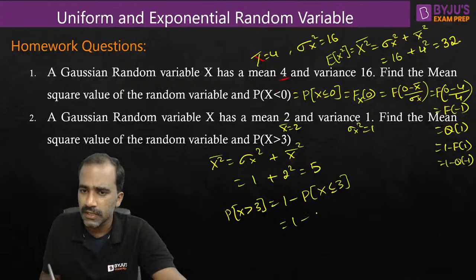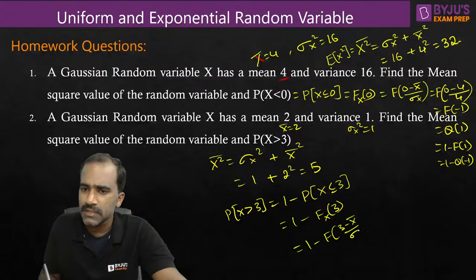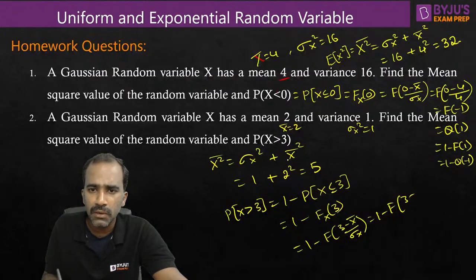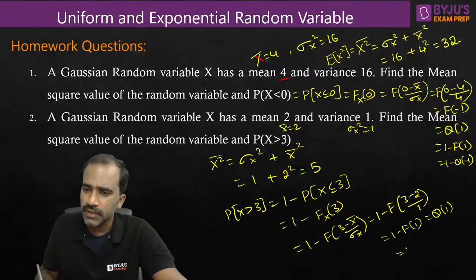Next, how about this one? Is it not looking like the CDF function value at 3? Yes. So let us convert this into the normalized Gaussian distribution function. F of (3 minus x bar) divided by sigma x, which is equal to 1 minus F of 3 minus, subtract the mean. How much is the mean in this case? Mean is 2, divided by sigma 1. So this is 1 minus F of 1, which can also be written as Q of 1, which can also be written as F of minus 1, which can also be written as 1 minus Q of minus 1.